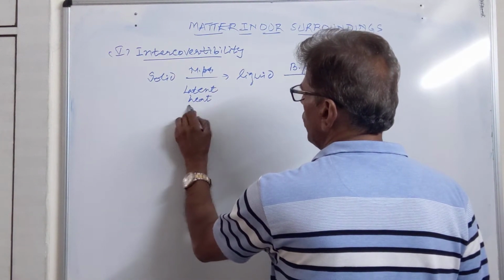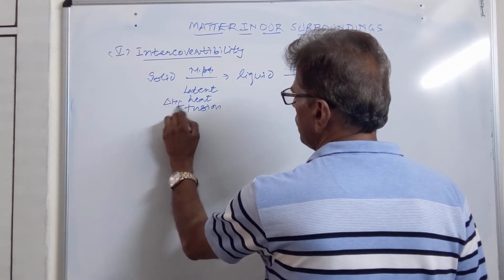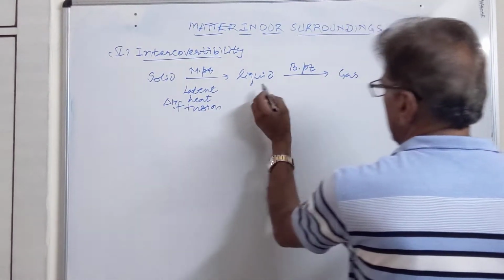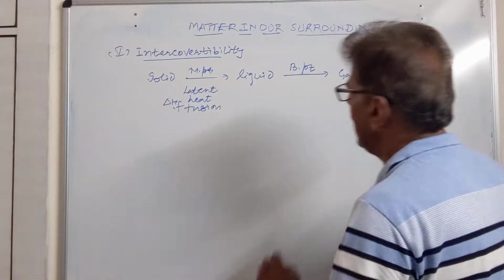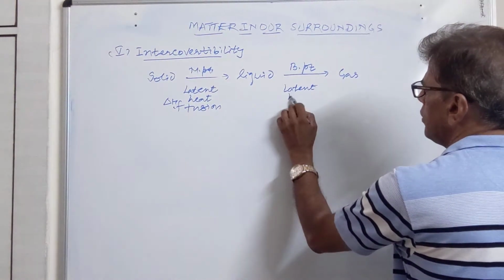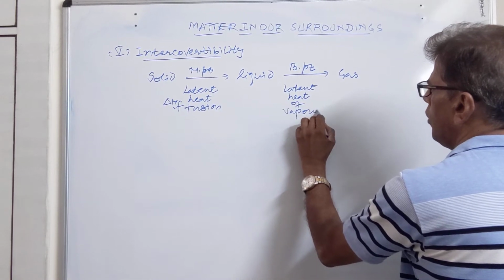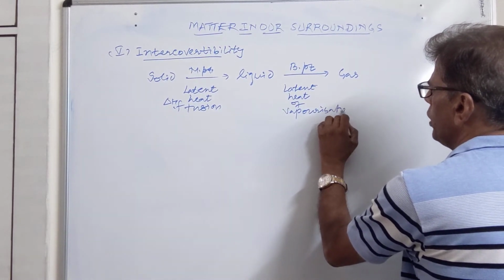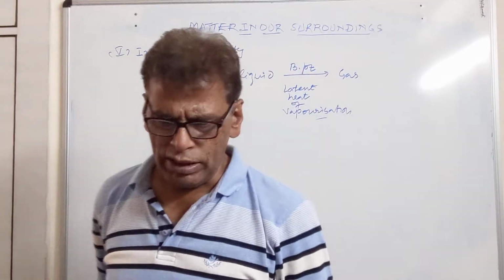Latent heat of fusion, delta H fusion. And the heat required to change 1 kilogram of liquid into gaseous state is called as latent heat of vaporization. So we will be doing these four definitions which are used during the conversion point.